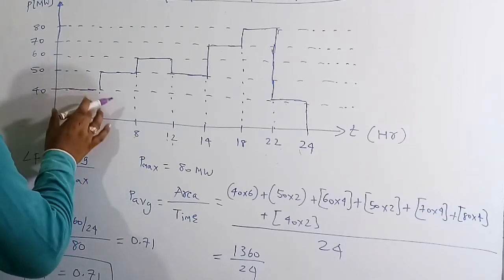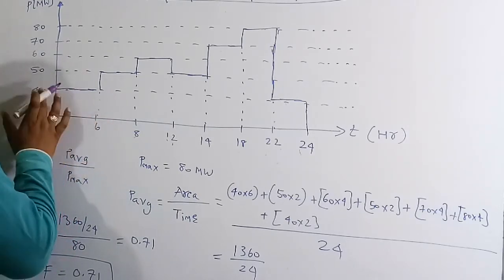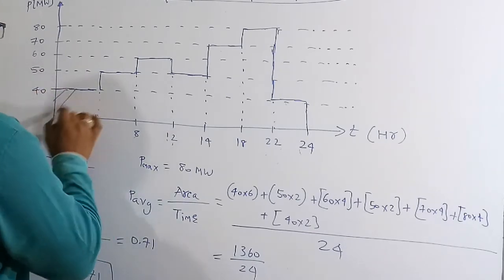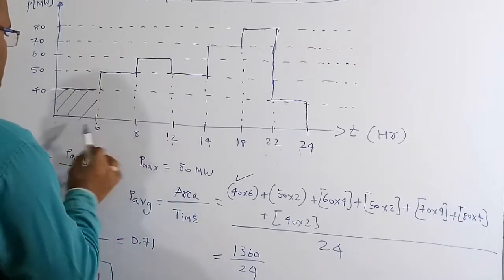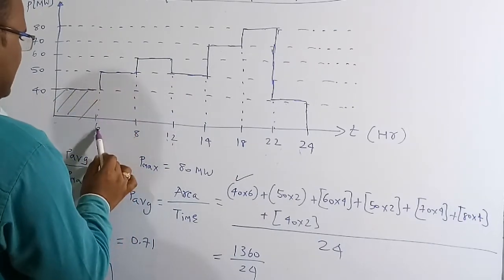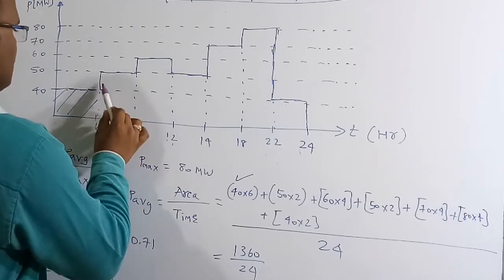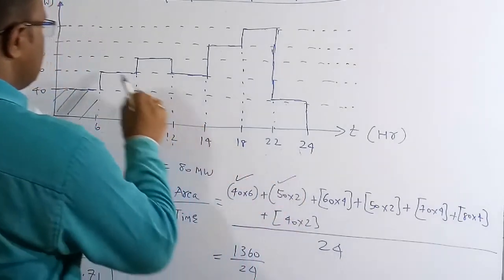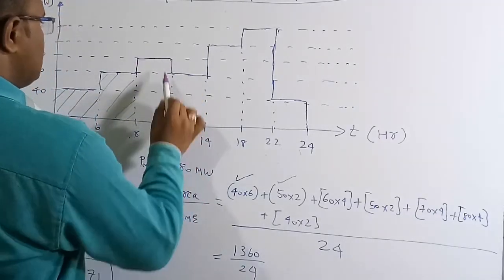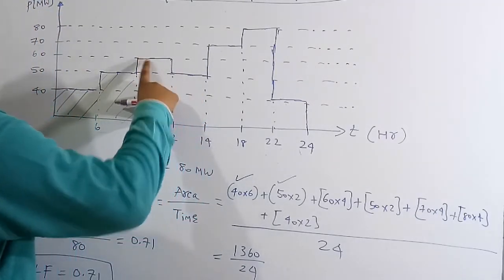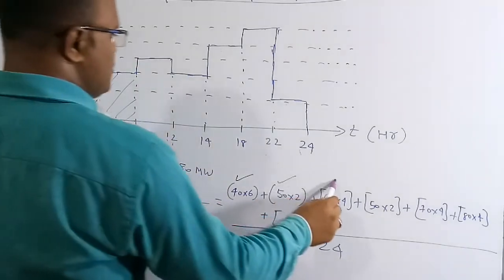The area of the first block: the y-axis is 40 and the x-axis is 6, so 40 into 6. The area of the next block: the height is 50 and the width is 8 minus 6, which is 2, so 50 into 2. Next block: the y-axis is 60 megawatt and the x-axis is 12 minus 8, which is 4, so 60 into 4.